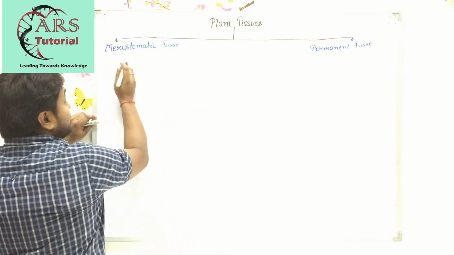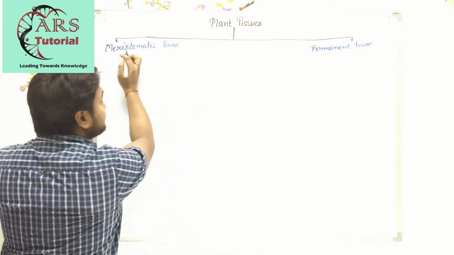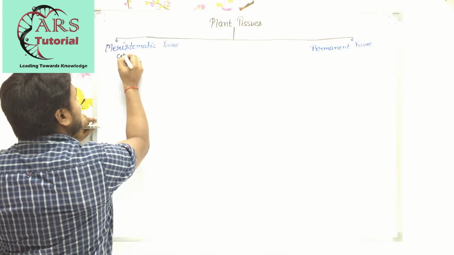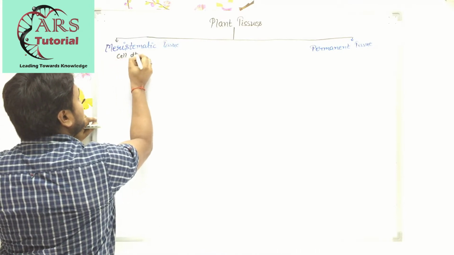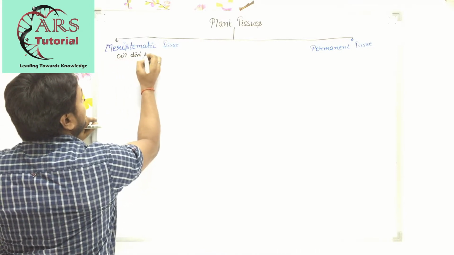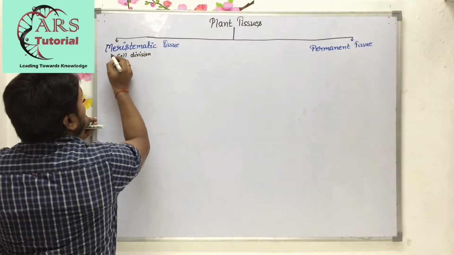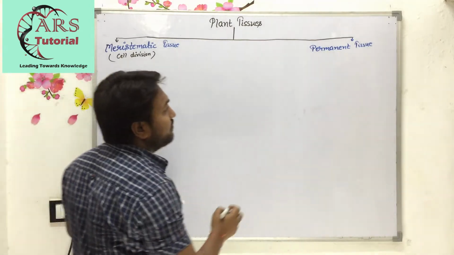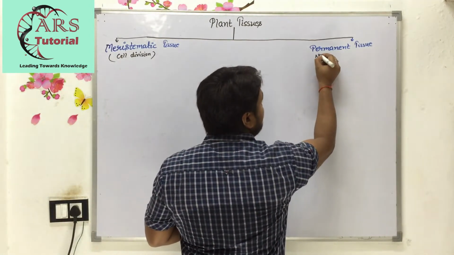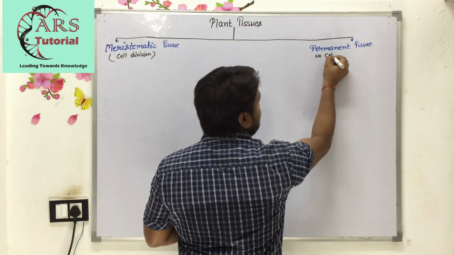In meristematic tissue cell division occurs. यहां पे आप ये जानते रहिए, cell division occurs, means cells will differentiate, whereas in permanent tissue there is no cell division.